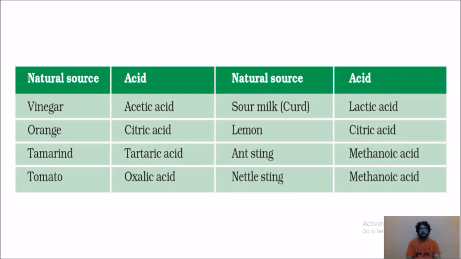From vinegar, acetic acid; from orange we get citric acid; from tamarind we get tartaric acid; from tomato, oxalic acid; from sour milk or curd we get lactic acid; from lemons, citric acid; from ant sting or bee sting, methanoic acid; nettle sting, nettle is a type of plant, from that we get methanoic acid. So these are the concepts.